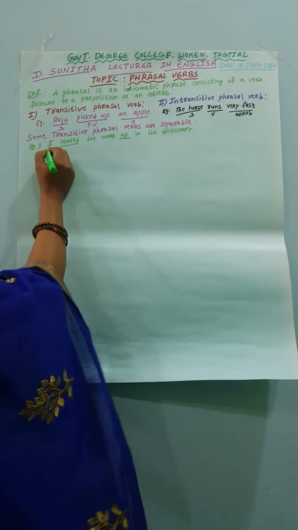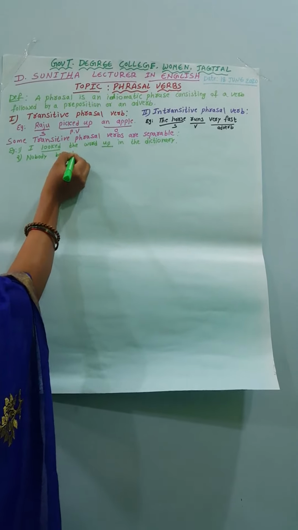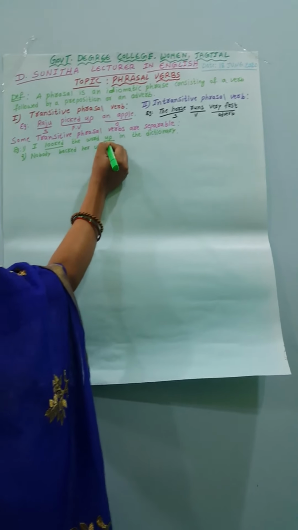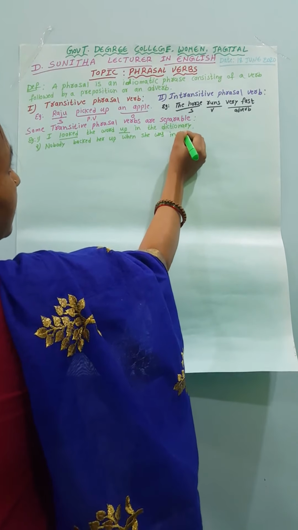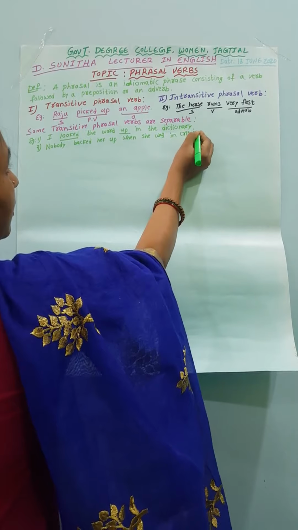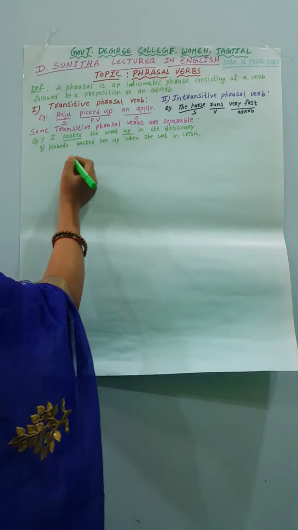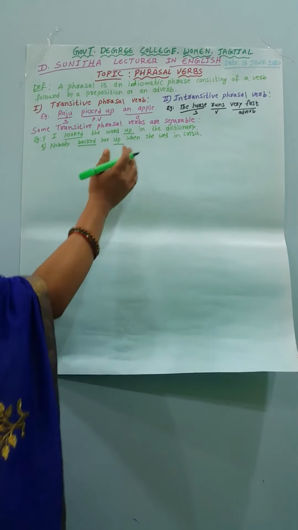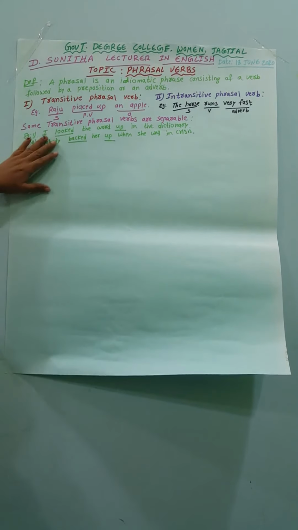Nobody backed her up when she was in crisis. Here, backed up means support. These are all separable phrasal verbs. These are two examples of the separable transitive phrasal verbs.